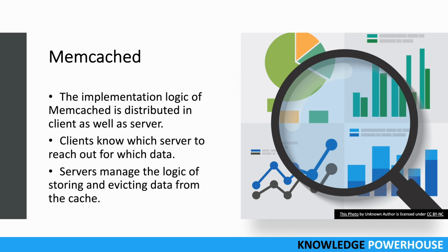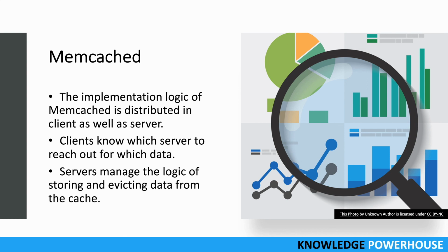The implementation logic of memcached is distributed in client as well as server. So we have a client side and a server side in memcached. In general, the clients of memcached, those who are accessing the data, know which server they should go to for reading the data. So if we have two servers of memcached, one is storing the data from A to M, another is storing from N to Z. In that scenario, the client knows to which server they should go for fetching the data, right? And servers just manage the logic of storing and evicting data from the cache.